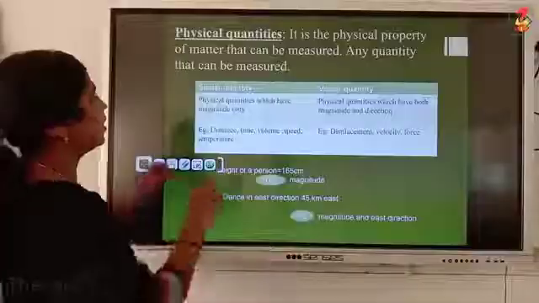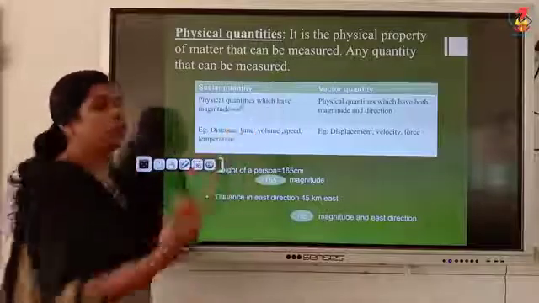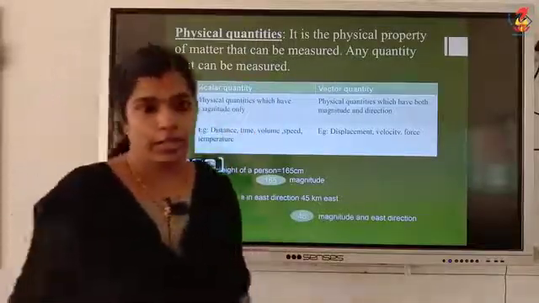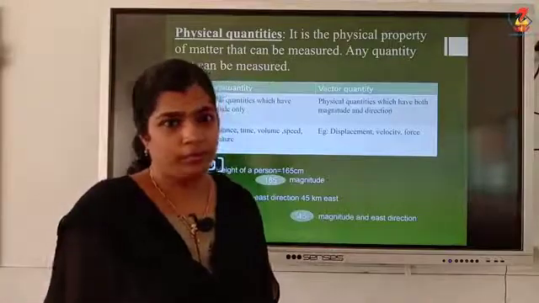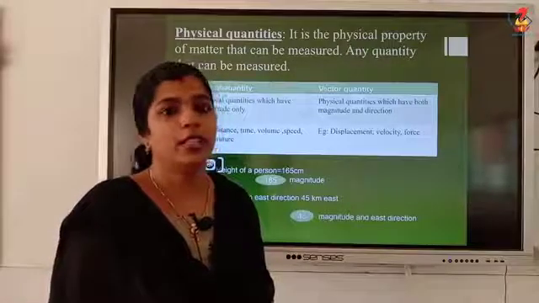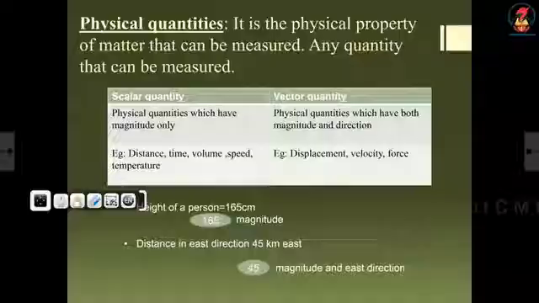So physical quantities which have only magnitude, with no direction, are known as scalar quantities.